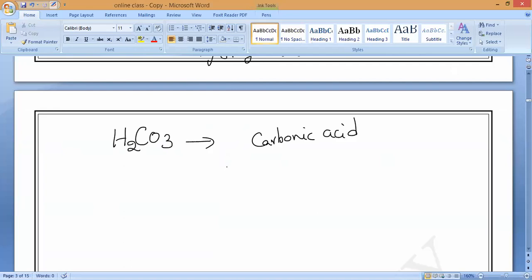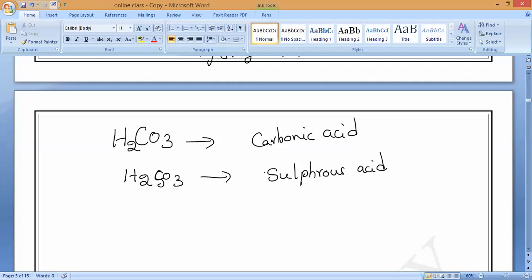Sulfurous, not sulfuric. Even when you were in class 8, I taught you. H2SO4 is sulfuric acid. H2SO3 we used to call sulfurous acid. Are you clear?